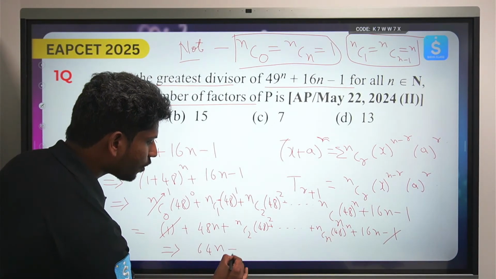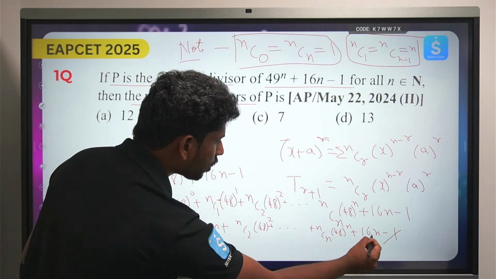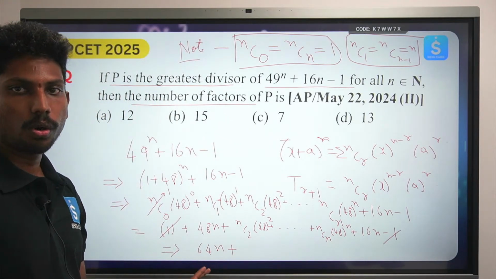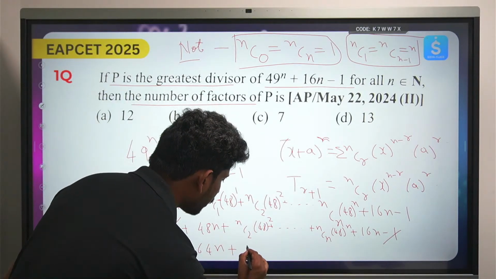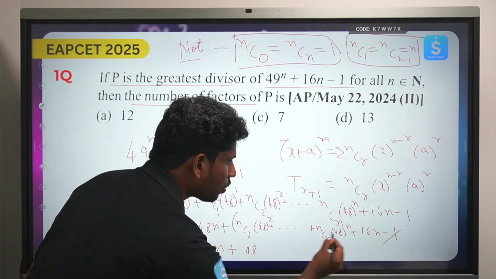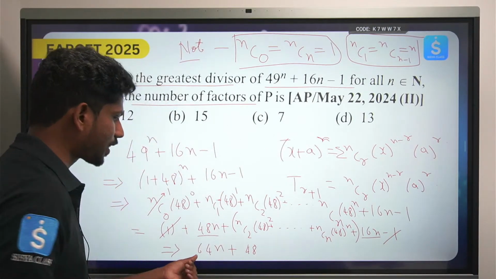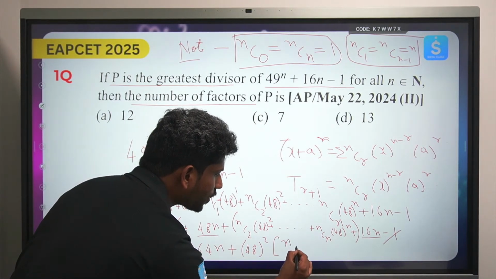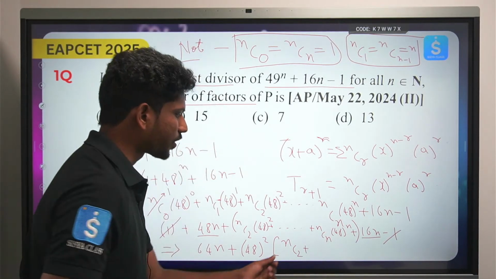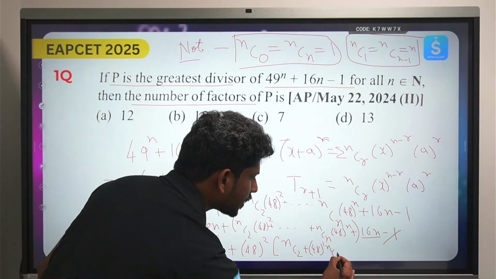64N plus, now what can you take common in the whole thing? You can take 48 square common. I have already added 16N plus 48N, that is 64N. Now I can take 48 square common, so I am left with some multiples of 48 power 1 into NC3 and so on.